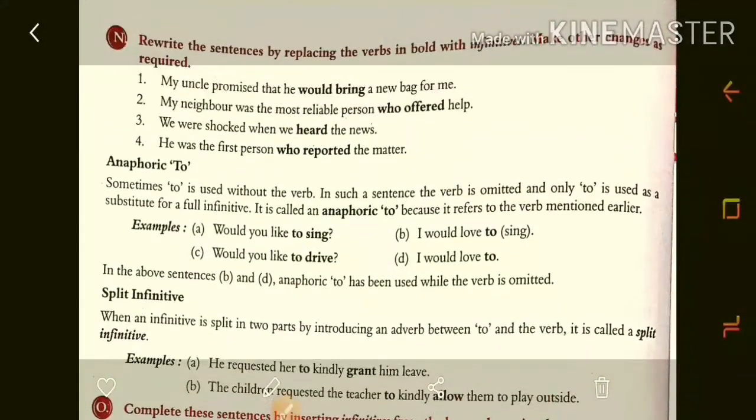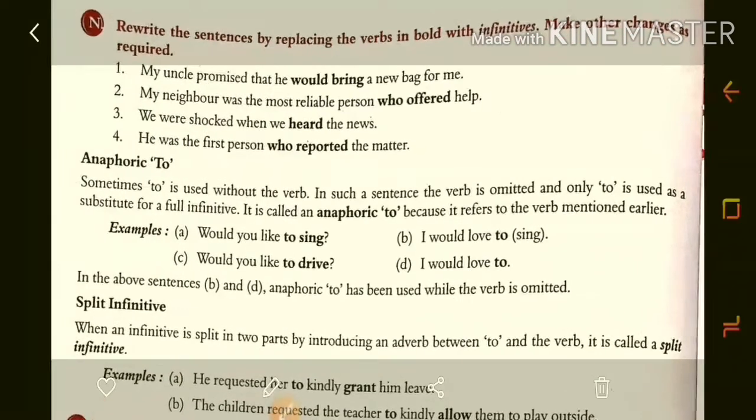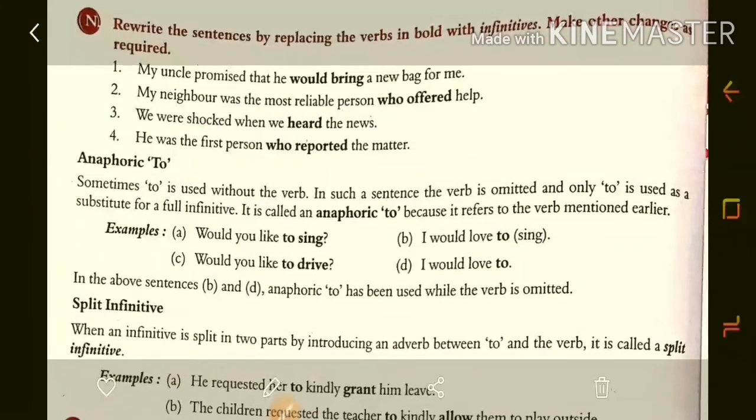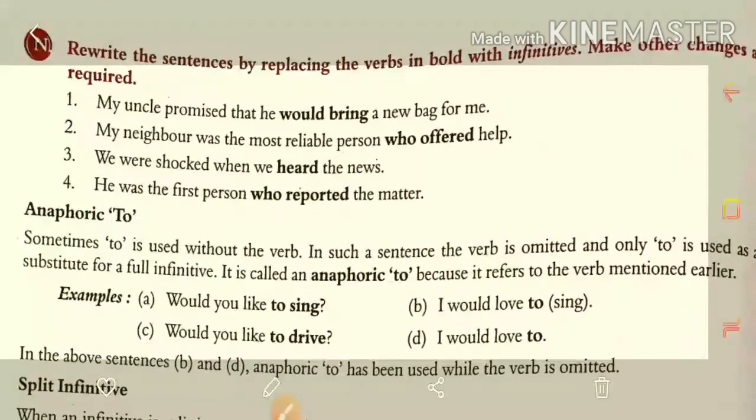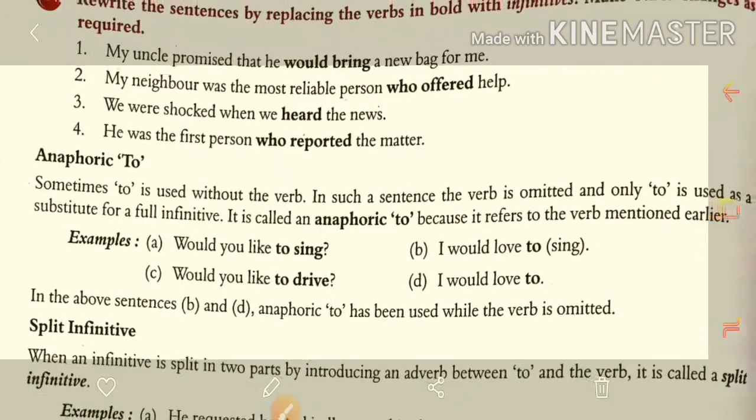So here they have given the question number N. Rewrite the sentences by replacing the verbs in bold with infinitives. Make other changes as required. My uncle promised that he would bring a new bag for me. My uncle promised to bring a new bag for me. My neighbor was the most reliable person who offered the help. My neighbor was the most reliable person to offer the help. So in this way we can use the infinitives.